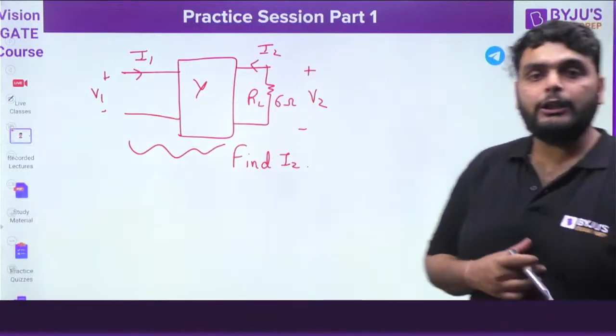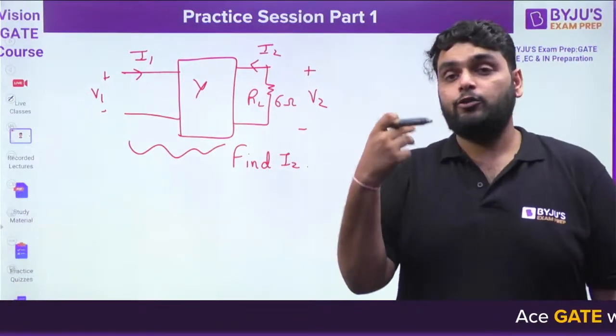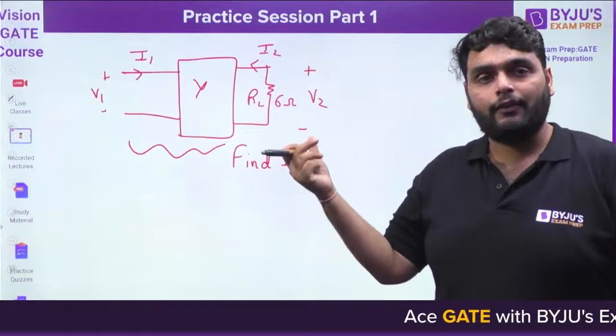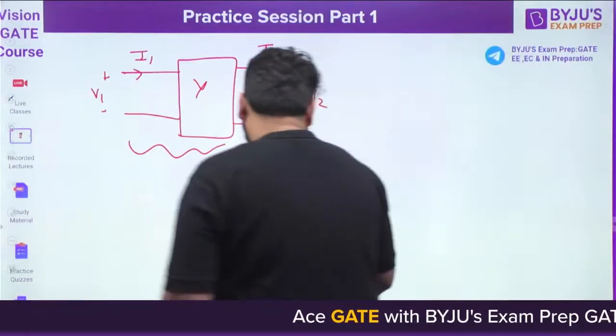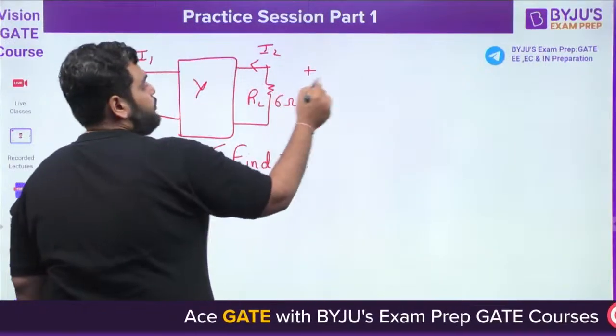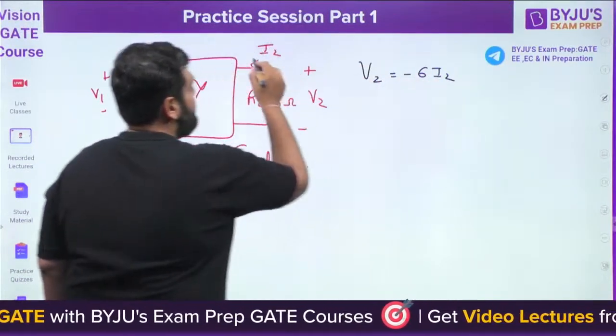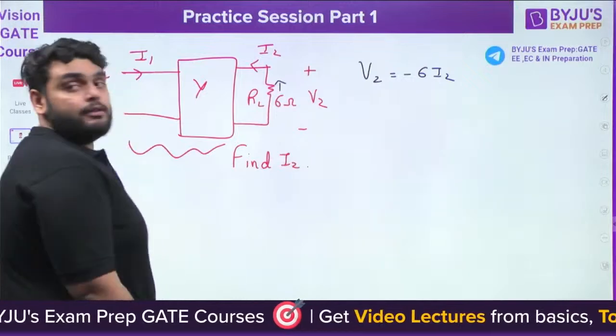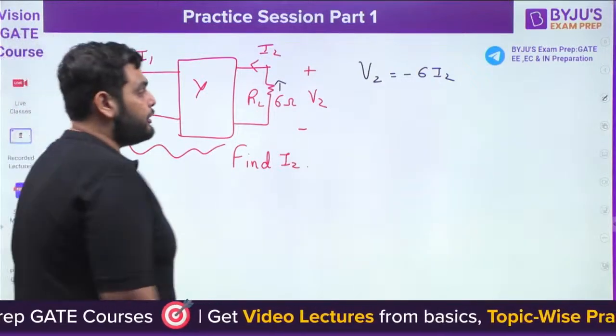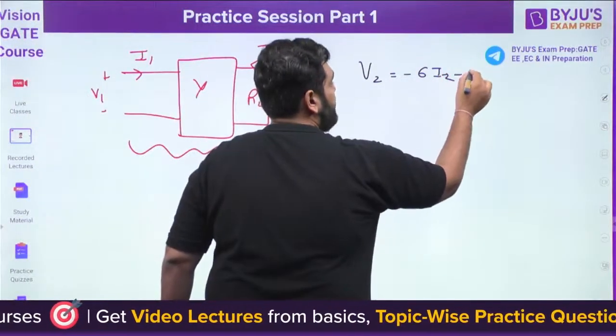From here, you need to find out I2. How will you find it? Let me tell you this also. You need to find out I2. First, you can see here, V2 is equal to minus 6 times I2, because of the direction of current. Okay, this is equation number 1.